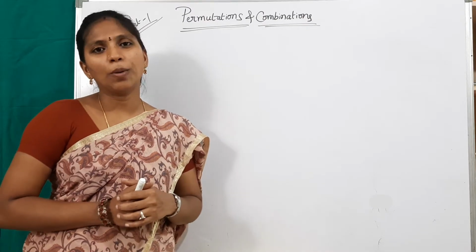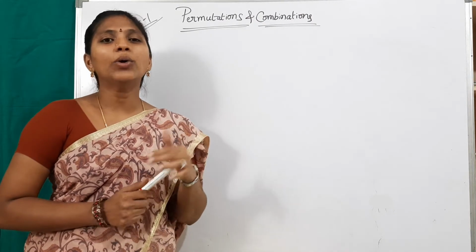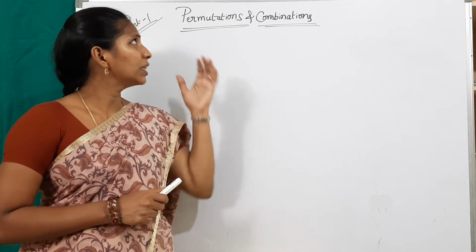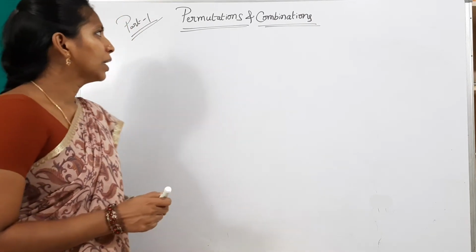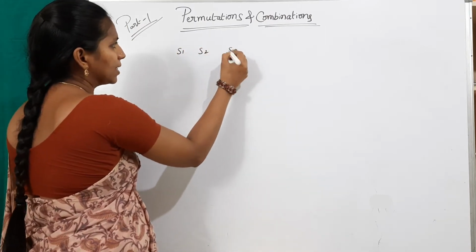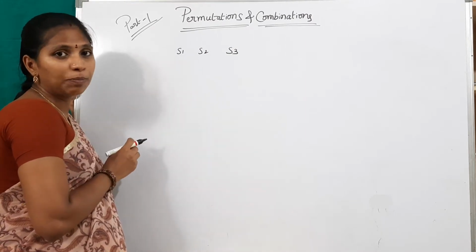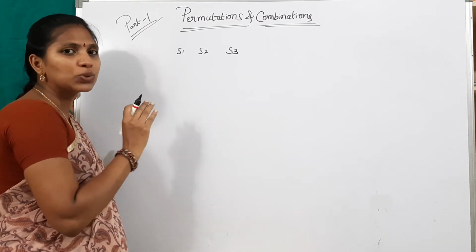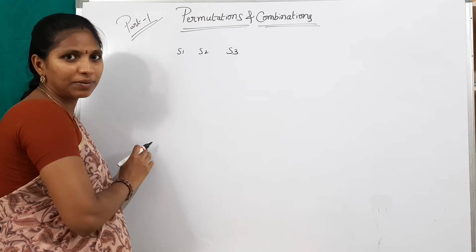Actually, permutations and combinations concepts and techniques are used for counting purposes. Direct counting is difficult in many cases. In those cases, we will use this concept, that is permutations and combinations. For example, there are three bus stations, suppose S1, S2 and S3. How many different tickets must be printed so that a passenger can travel from any place to any other place? How many different types of tickets must be printed?